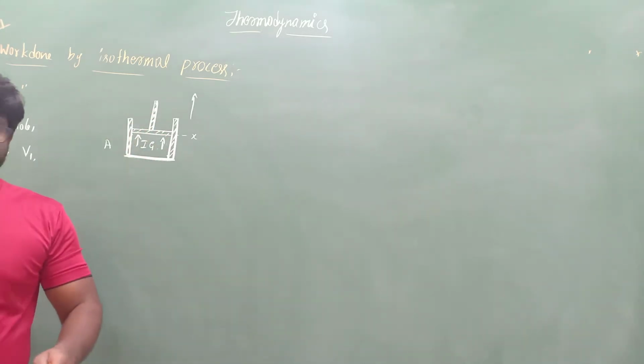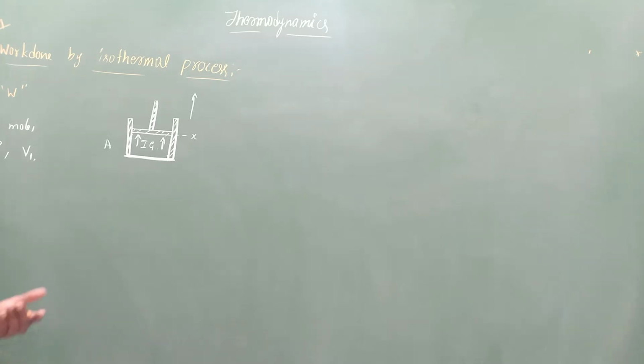We know what is the condition for that. We also studied the conventions. What will be the sign convention if work is done by the system on the surrounding, as well as if work is done on the system by the surrounding? That all we studied in the previous video.